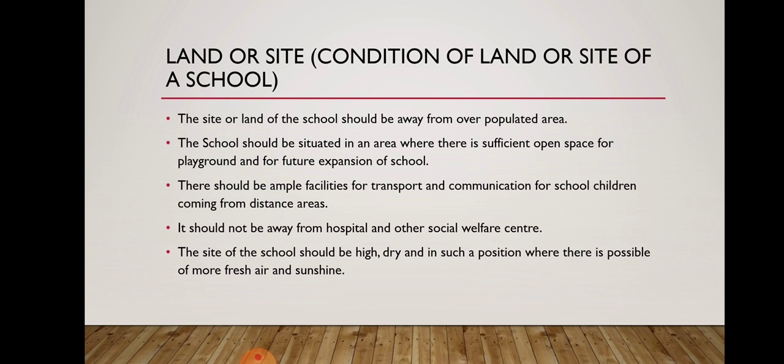So while selecting the site of the school, it should be kept in mind that it should be away from noisy areas, overcrowded areas, residential areas, marketplaces, cinema halls, factories and industries. The school should be away from this kind of places.